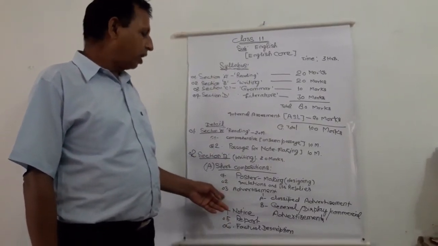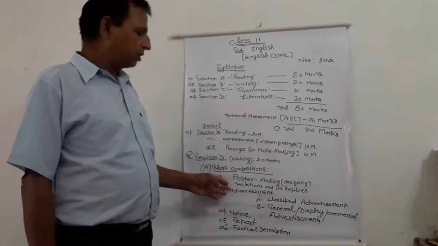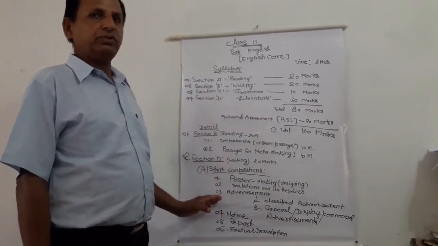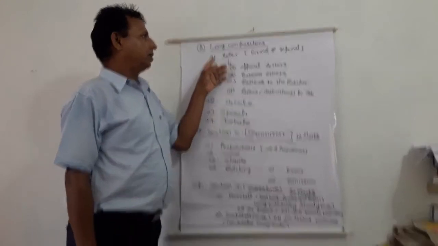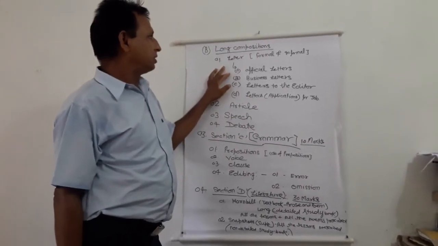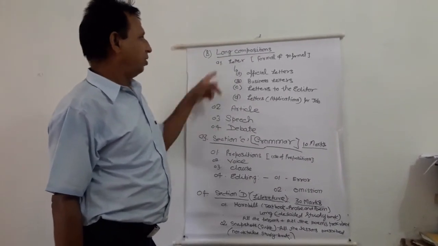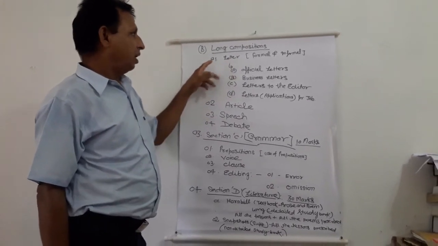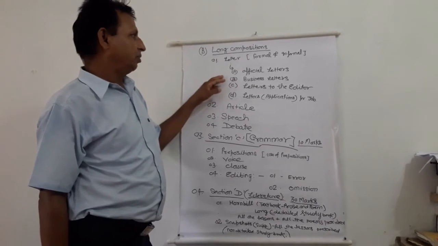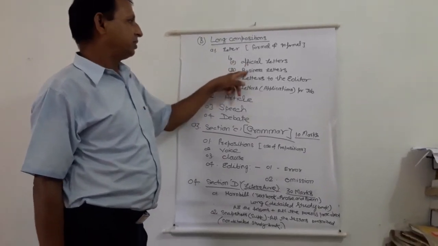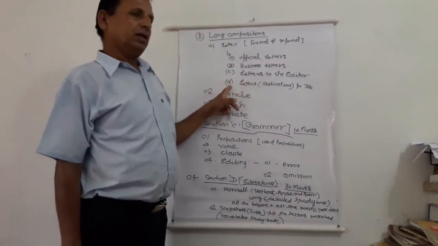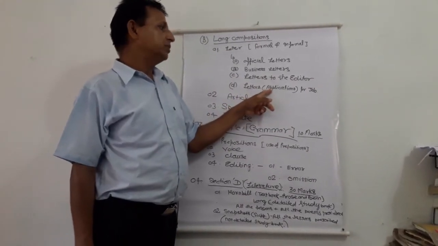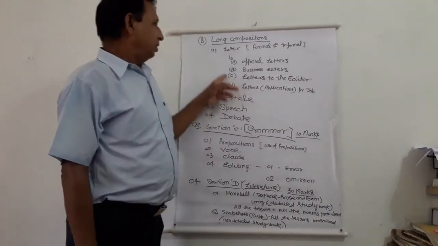Now I will pass on to the items which come under the long compositions. Under the long compositions, there are 4 items. One is the letter. In the letter, both formal and informal, and the letters are of 4 kinds: official letters, business letters, letters to the editor, and application for a job.